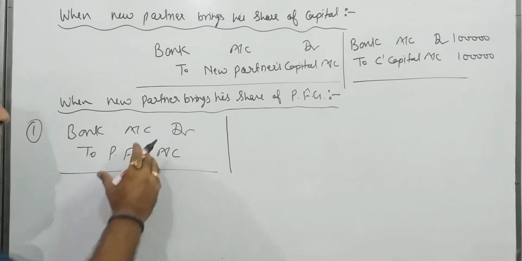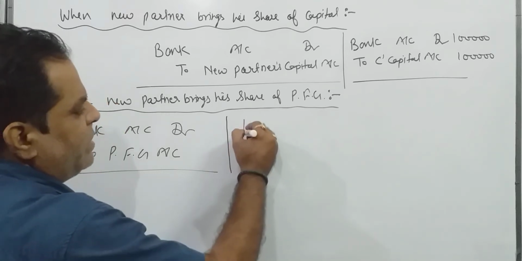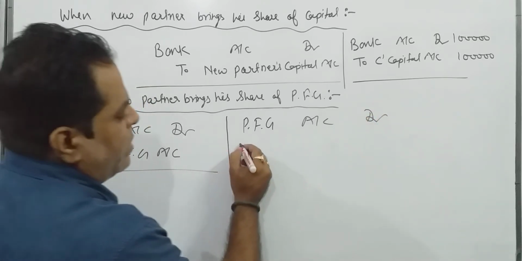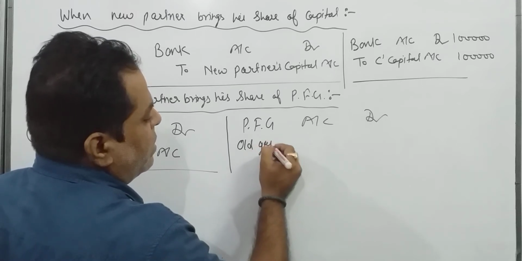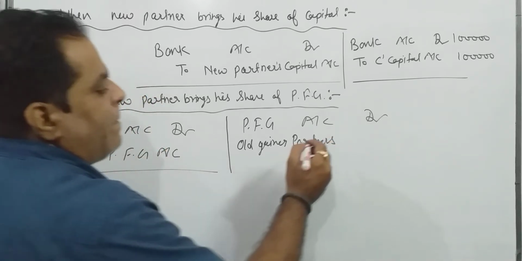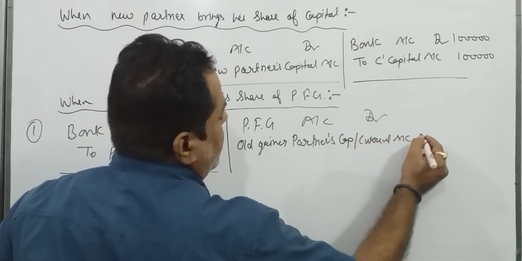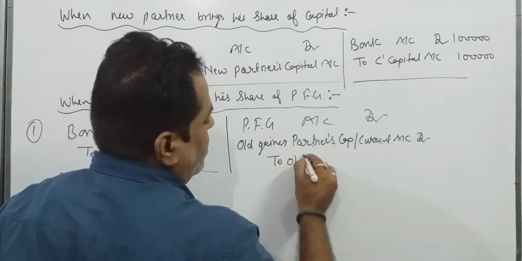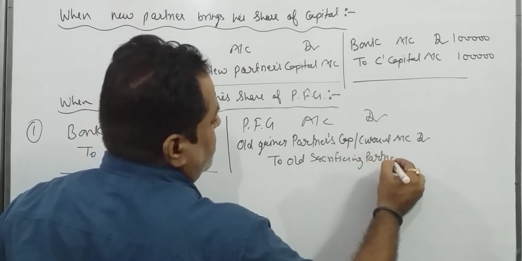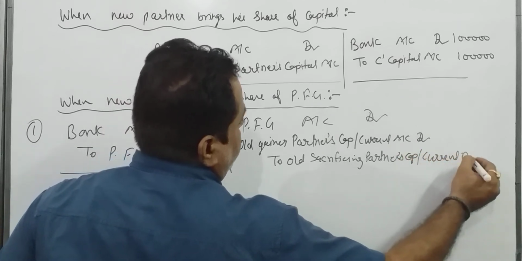When the new partner brings his share of premium for goodwill, the same premium for goodwill is distributed to the old sacrificing partners. So the entry will be premium for goodwill account debit to old gainer partners' capital or current account, and to old sacrificing partners' capital or current account.